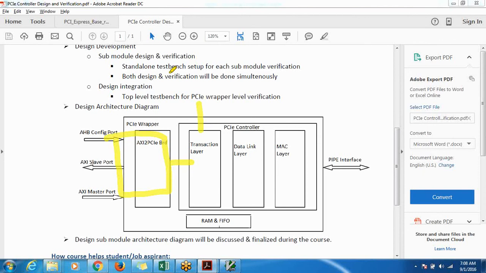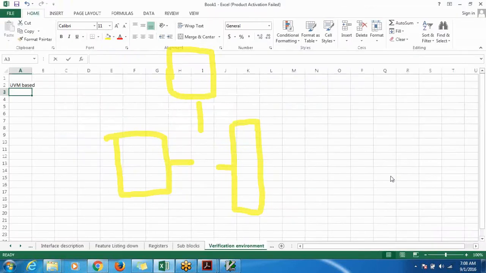Here I will have to code one AHB UVC. Here I will have to code one data link layer UVC. So we will be developing all these UVCs and we will be integrating them into the test bench environment. So we'll require AXI UVC, AHB UVC, and will require one data link layer UVC.